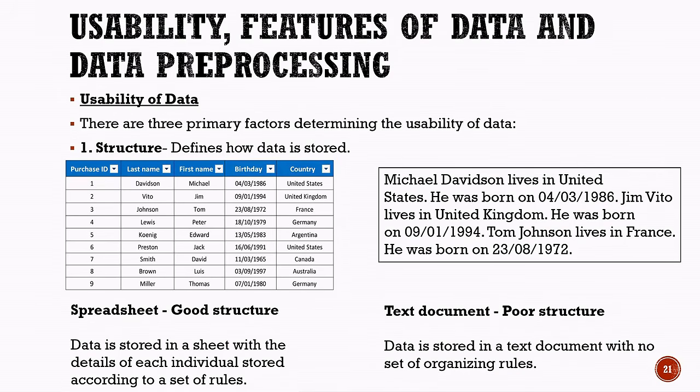Now, compare this with the text document shown on the right. Information about different individuals is written together in paragraph form without a fixed organizational structure. This is an example of a poor structure because the data does not follow a clear set of organizing rules. Therefore, a well-structured dataset makes data easier to understand, process, and analyze, while poorly structured data can make these tasks more difficult.